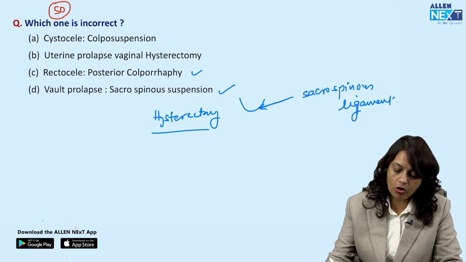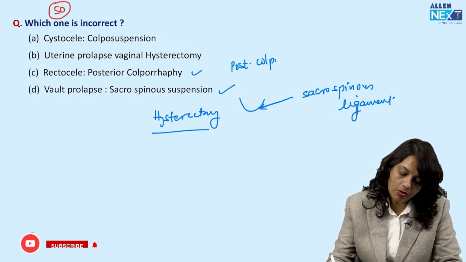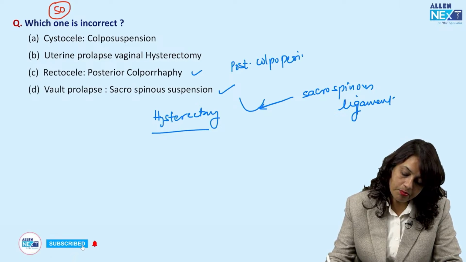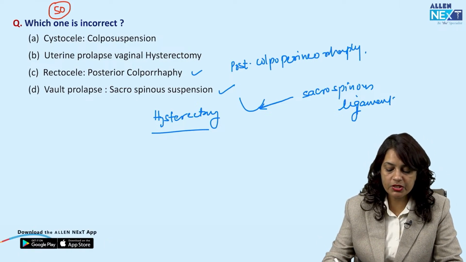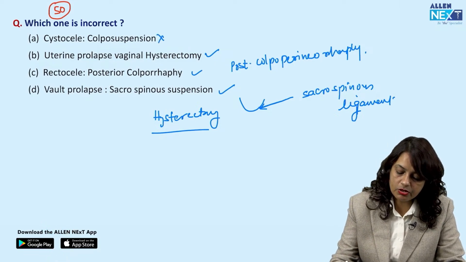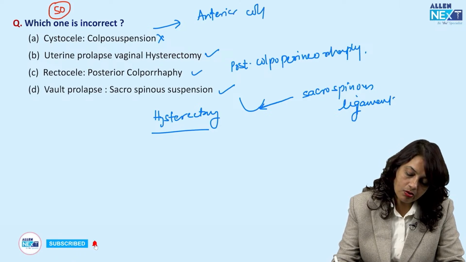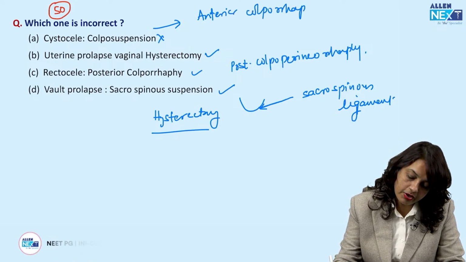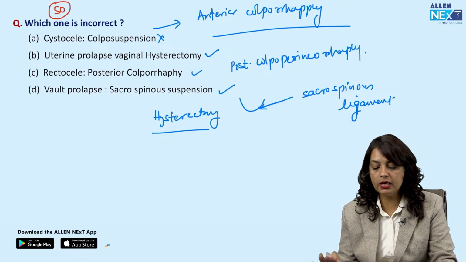Rectocele, posterior colporrhaphy. Actually, the term is posterior colpoperineorrhaphy. So nearly this is also correct. Uterine prolapse, vaginal hysterectomy. Okay. Cystocele, the surgery is anterior colporrhaphy. So colposuspension is not used for cystocele repair.